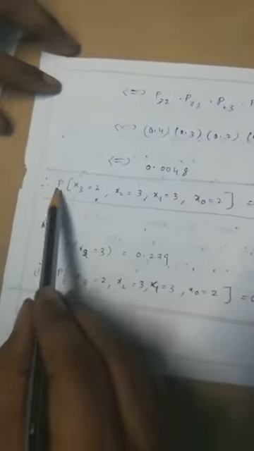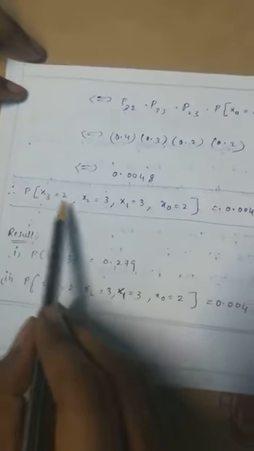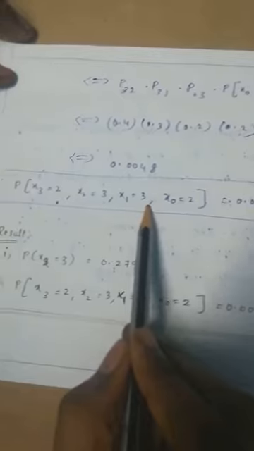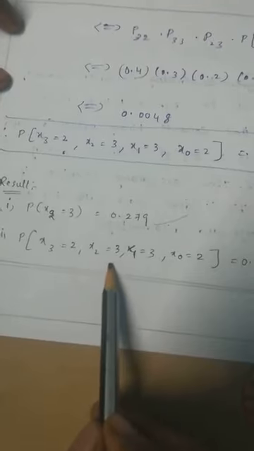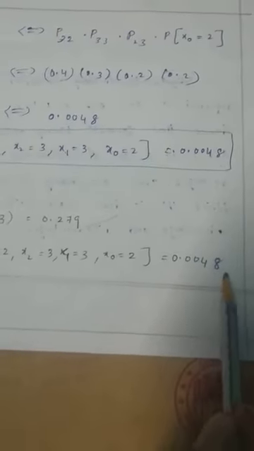So our second condition, the probability of X3 = 2, X2 = 3, X1 = 3, X0 = 2, is 0.0048. Hence our result is: the probability of X2 = 3 is 0.279, and the probability of X3 = 2, X2 = 3, X1 = 3, X0 = 2 is 0.0048. Thank you.